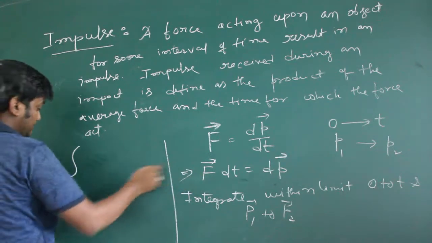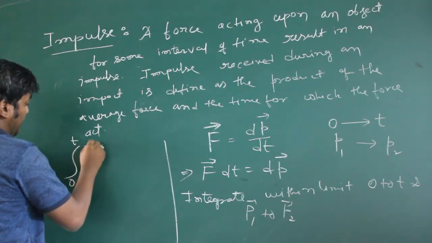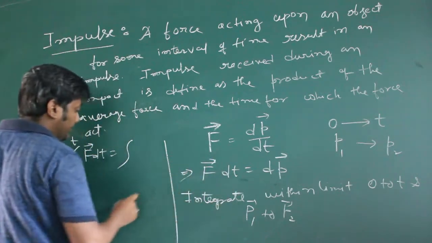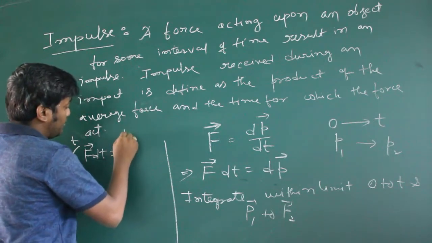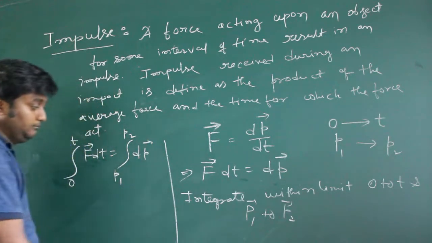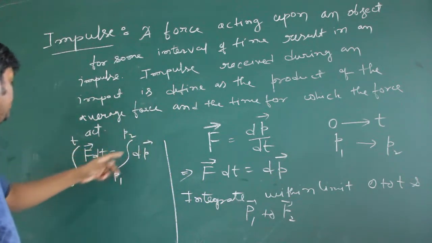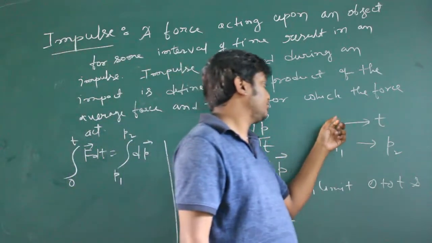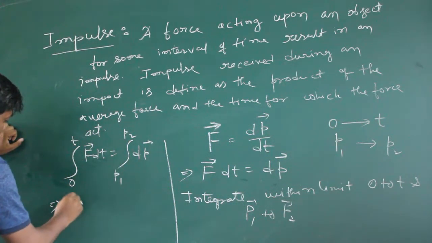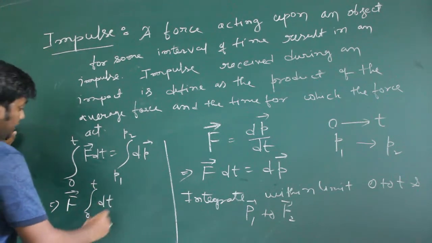So integrate, how much limit? 0 to t, F into dt equals to, here dp is momentum, so dp will change from p1 to p2. Limit will be p1 to p2, and time will change from 0 to t. So force F, 0 to t, dt.